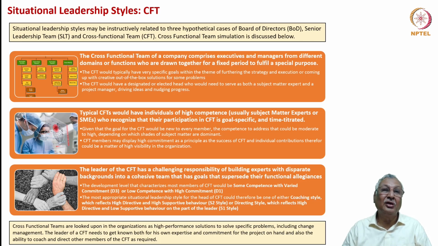Let's look at an example. When Tata Motors wanted to enter small cars, particularly the Indica type of cars long ago, they brought in Sumantra, because he had the ability to manufacture passenger cars through an in-house development process. And he took a cross-functional team which could work on these cars. Because the knowledge that Sumantran could bring to the table was exceedingly high, he was in a position to adopt an S1 style up to the point that the team members came up with their own capabilities and commitment levels which are of the D4 category.